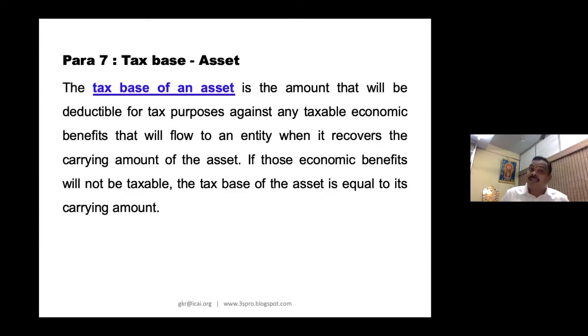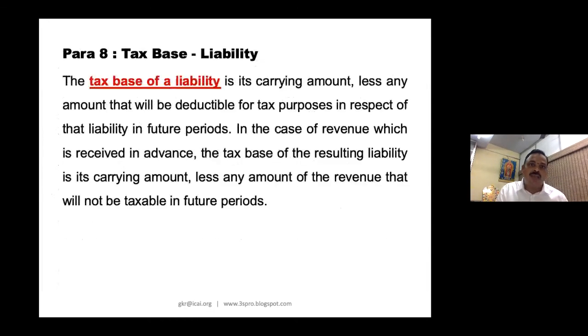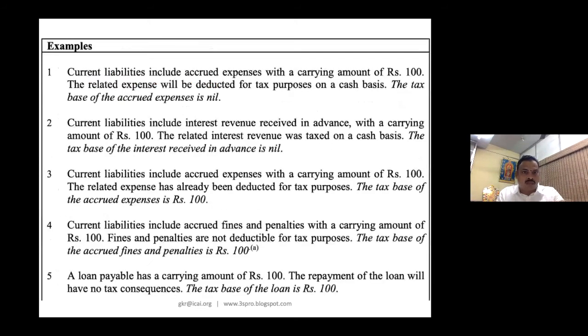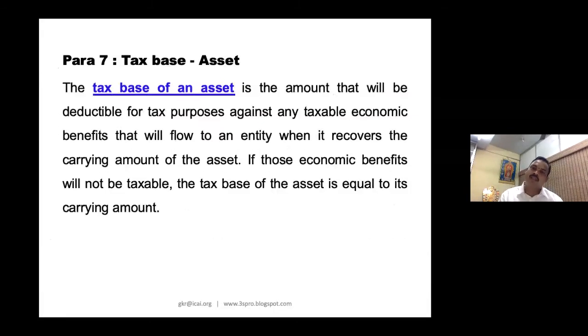Tax base of an asset. Similarly, para 8 speaks about tax base of a liability. So I'll give one or two examples from the asset perspective, and from the liability perspective also. Please look at this. Tax base of an asset is the amount that will be deductible for tax purpose against any taxable economic benefit that will flow to an entity when it recovers the carrying amount of the asset. If those economic benefits will not be taxable, the tax base of the asset is equal to its carrying amount. Now, I will come to this sentence by giving examples.